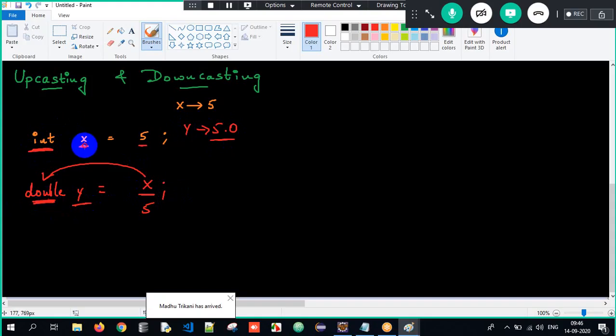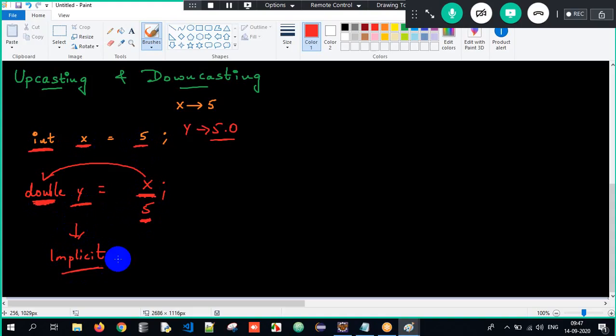Correct. The value of x is 5, so therefore 5 is getting converted to double here. This x is storing 5. The value of x only, I'm trying to convert to double and store it into y. So this is called implicit casting, that is widening.